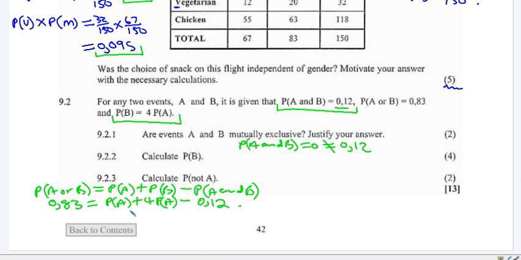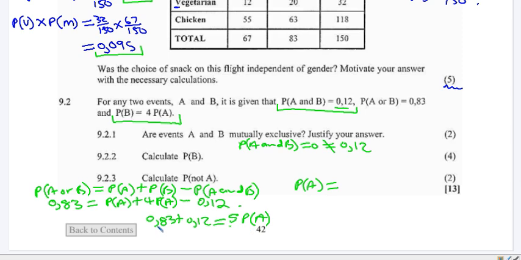And then we have an equation now. We can take this to the left. We have 0.83 plus 0.12 is equal to, I've taken this to the left, and then this is 1 probability of A plus 4 probability of A. Put them together, we get 5 probability of A. Now, to get probability of A, divide both sides by 5.